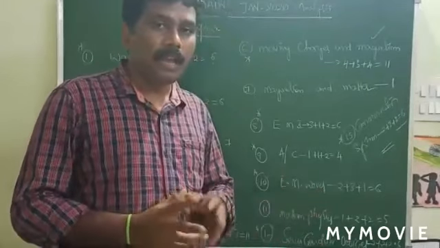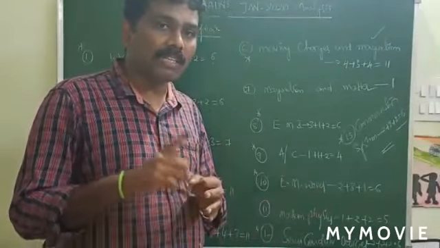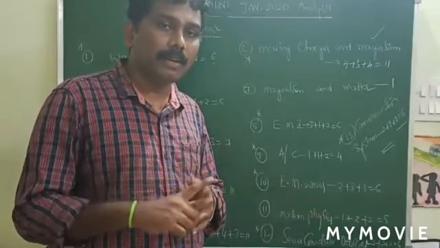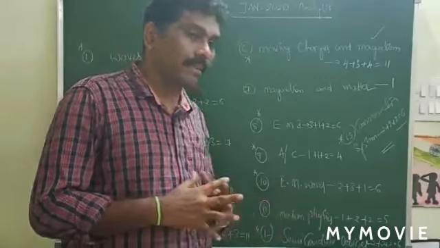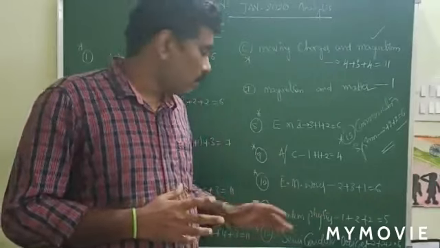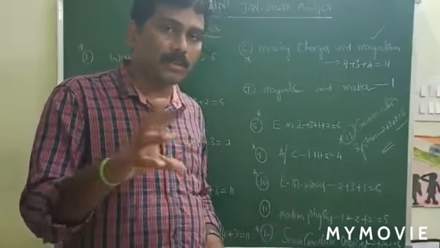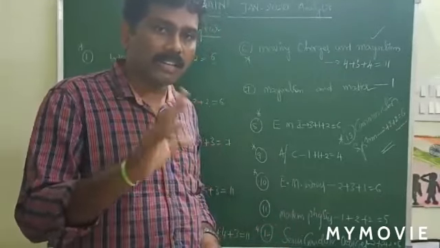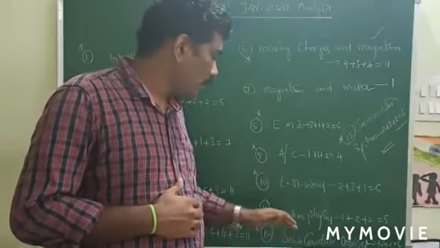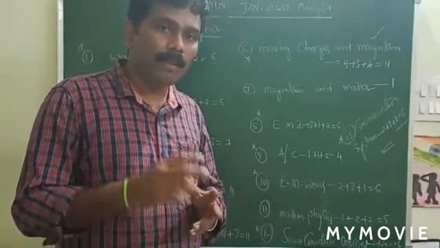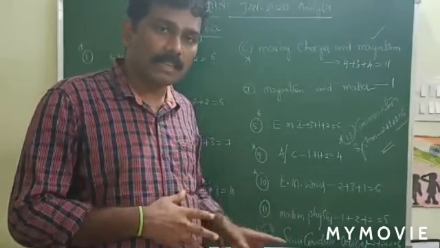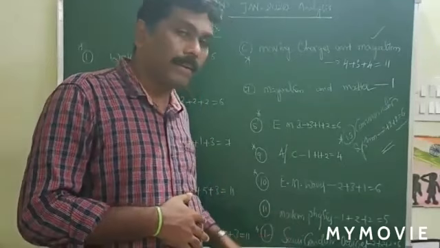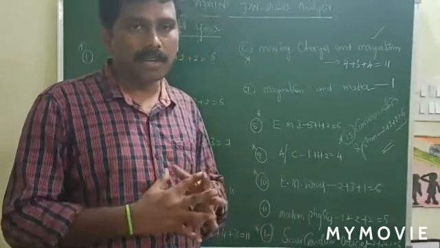And modern physics: atoms and photoelectric effect, and again X-rays and nuclei. These are the chapters included in modern physics. In that, atoms is related to chemistry also, so we can easily understand it. And one more thing, the photoelectric equation is also an important topic. And nuclei is an important topic.